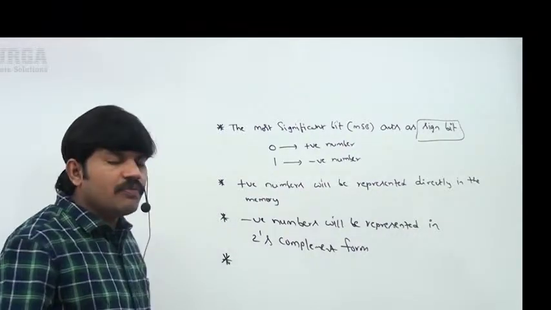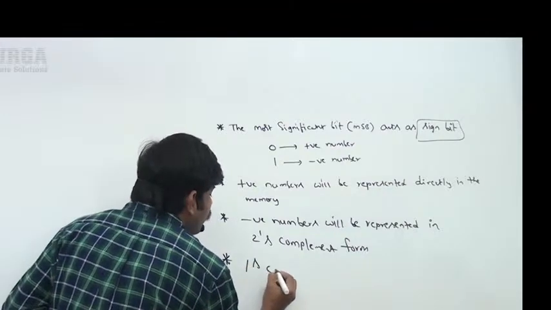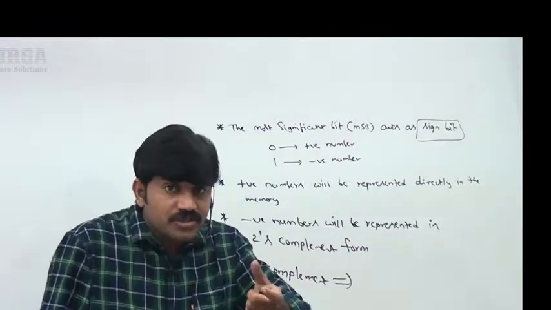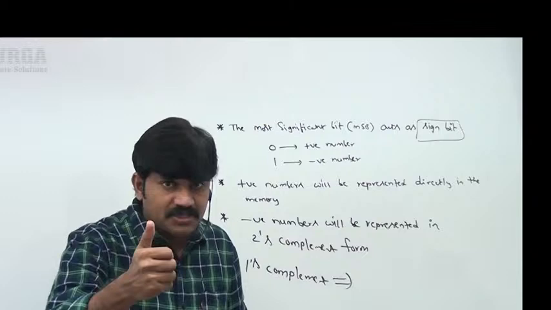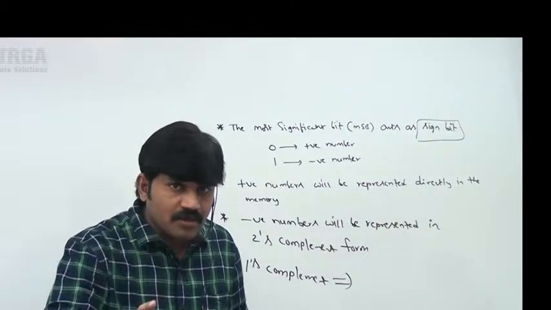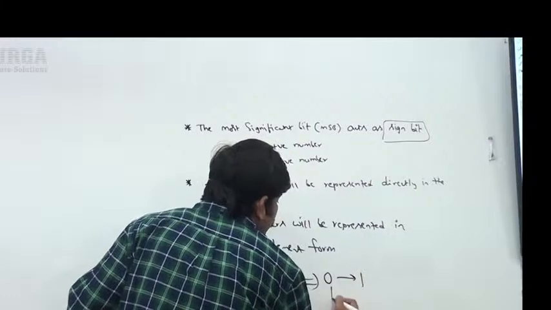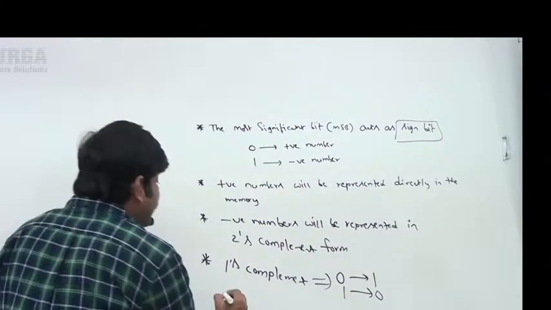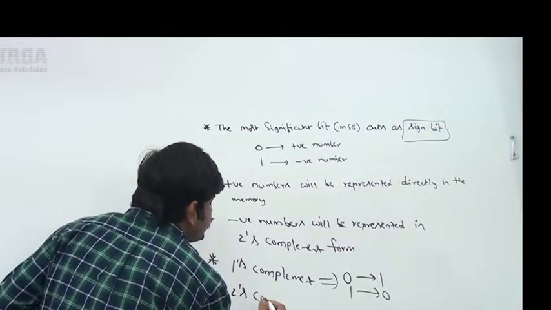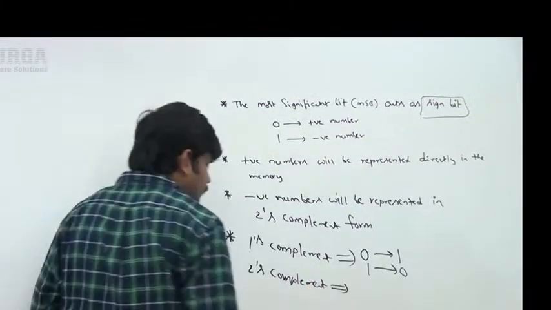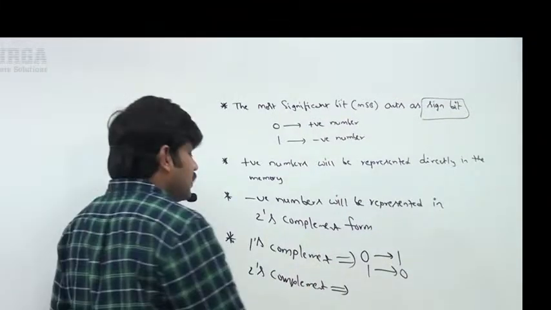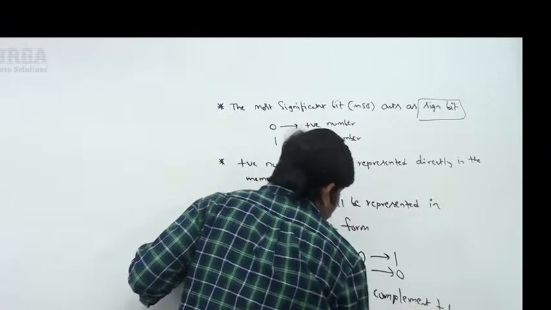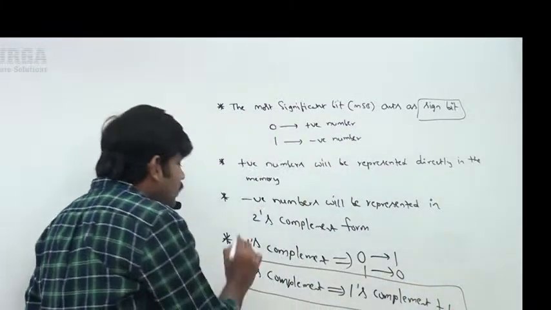First we have to find 1's complement. So how can you find 1's complement? Very simple. Interchange zeros and ones. Flip bits. 0 replaced with 1, 1 replaced with 0. Now you are going to get the 1's complement. How can you find 2's complement? Very, very simple. 2's complement means 1's complement plus 1. 1's complement plus 1 itself is 2's complement, right?